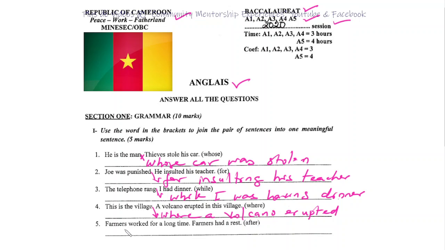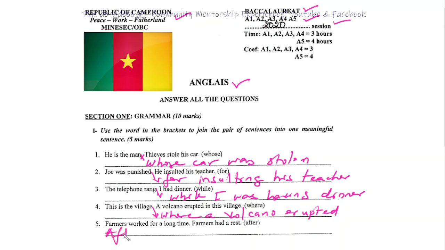Okay, 5. Farmers worked for a long time. Farmers had a rest. And then we have after. Encore, ici, on a véritablement beaucoup de possibilités. Je vais juste donner la plus simple, à mon avis.